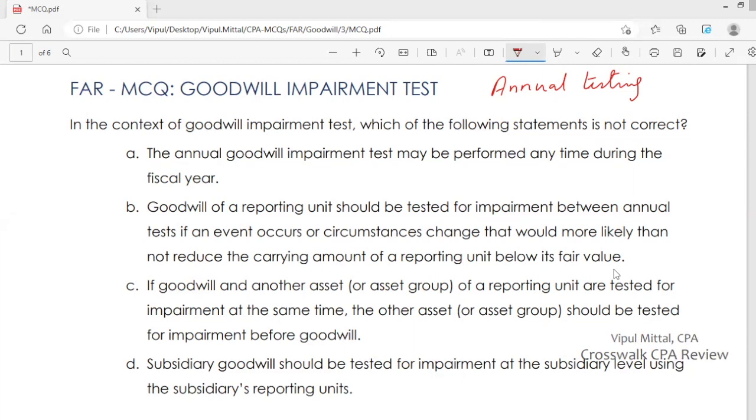So you have four answer options. You are looking for the incorrect statement. The annual goodwill impairment test may be performed any time during the fiscal year. Yes, this is correct.